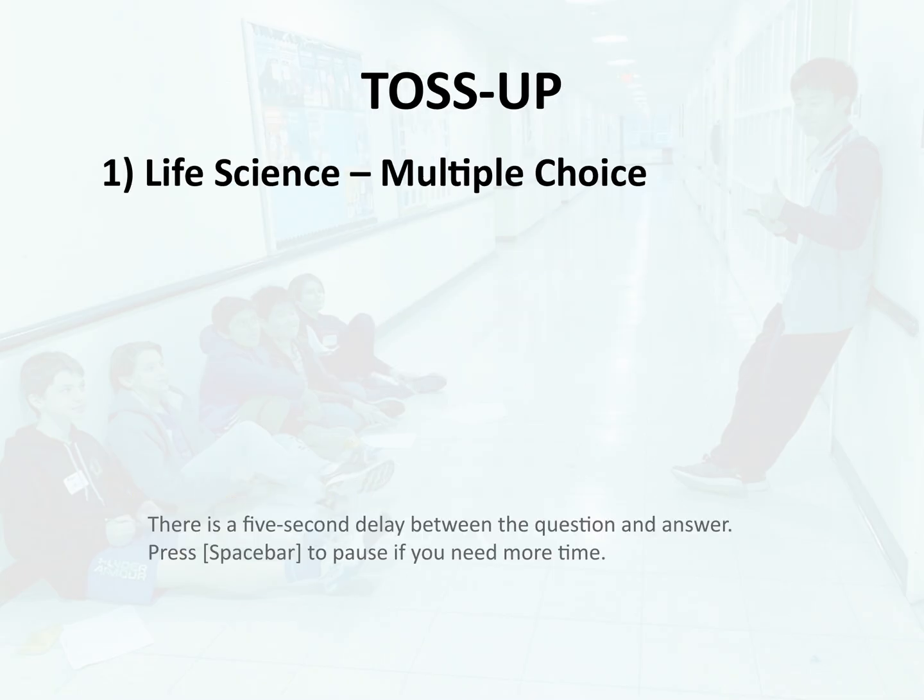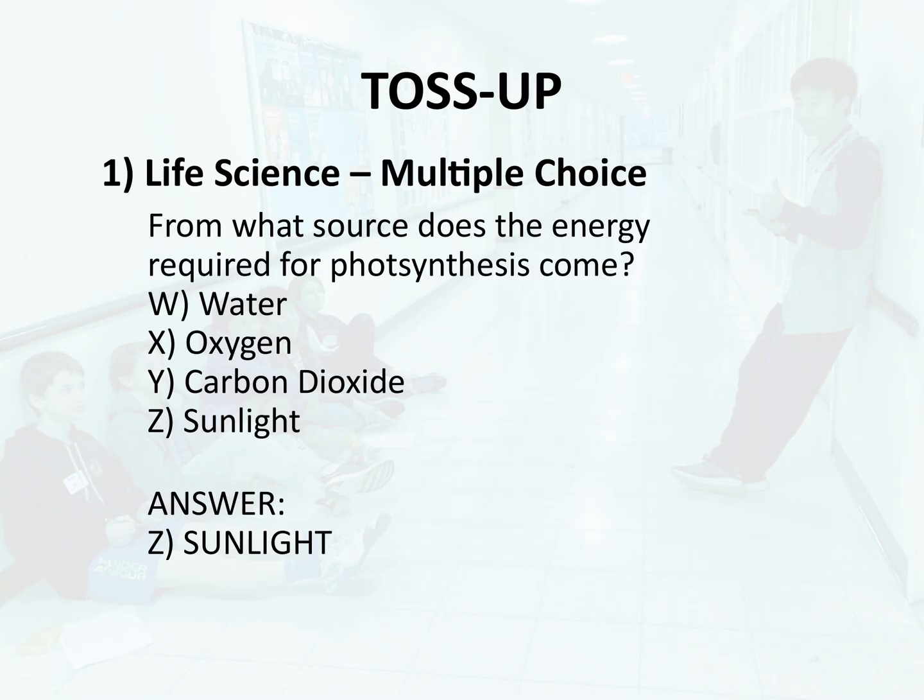Toss-up 1. Life science, multiple choice. From what source does the energy required for photosynthesis come? W. Water. X. Oxygen. Y. Carbon dioxide. Z. Sunlight. Answer. Z. Sunlight.